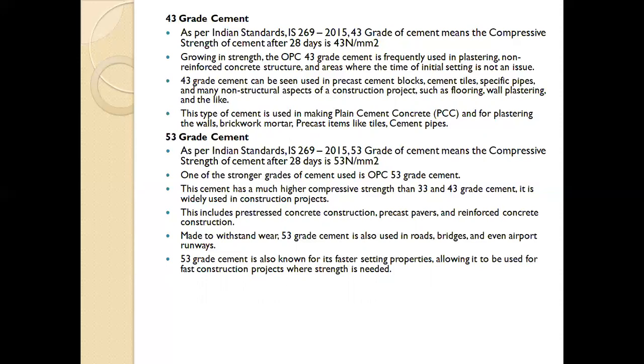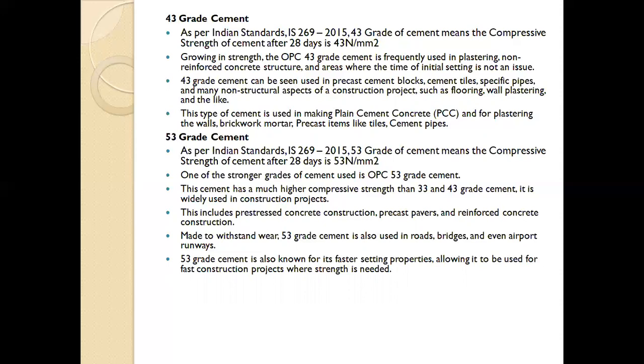Next is 53 grade cement. As per Indian Standard, 53 grade of cement means the compressive strength of the cement after 28 days is 53 Newton per mm square. The cement having a compressive strength of 53 Newton per mm square after 28 days of curing is known as 53 grade cement. One of the stronger grades of cement used in OPC is 53 grade cement. It has greater strength, so it is the stronger grade of cement.